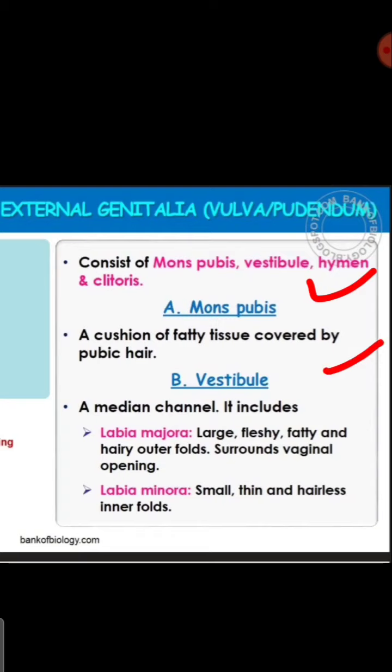Vestibule is a median channel which includes the labia majora, which are large, fleshy, flat and hairy outer folds surrounding the vaginal opening, and the labia minora, which are small, thin and hairless inner folds.